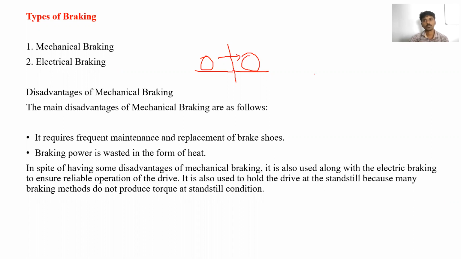एग्जैक्ट स्पेसिफिक पॉइंट में मोटर्स बंद करने का था, लेकिन 2 rotations or 3 rotations आगे गया. So what we can say, we can stop the vehicle or the motor by using the mechanical braking, but we cannot stop the vehicle or the motor at a specific point of time or a specific position. Okay, because mechanical braking is not smooth. Clear? So that's why we are going for the electrical braking.